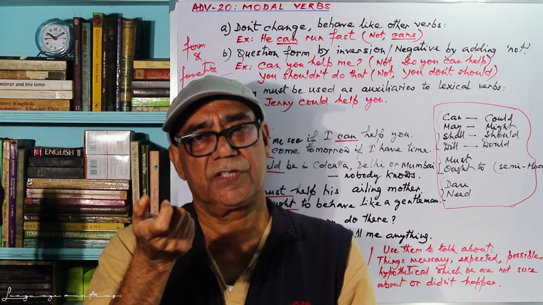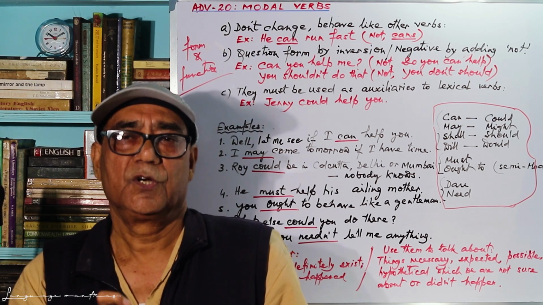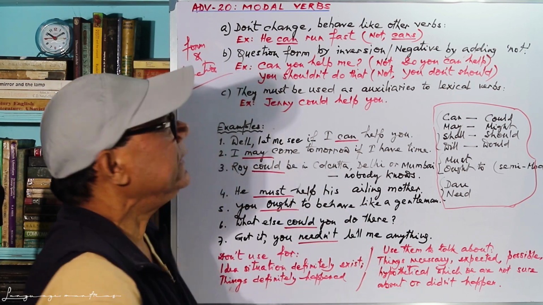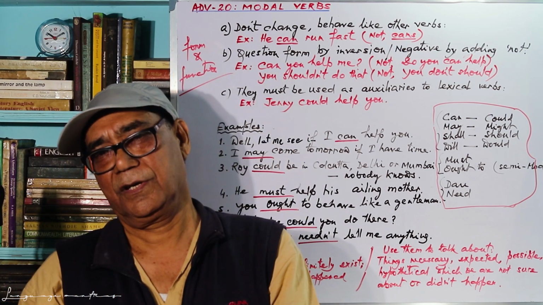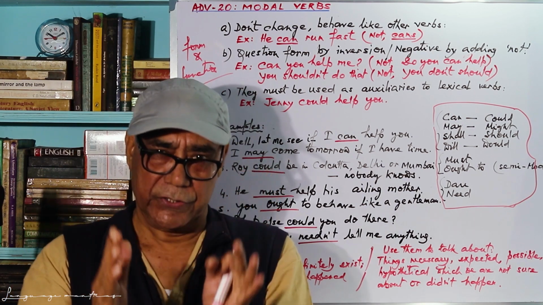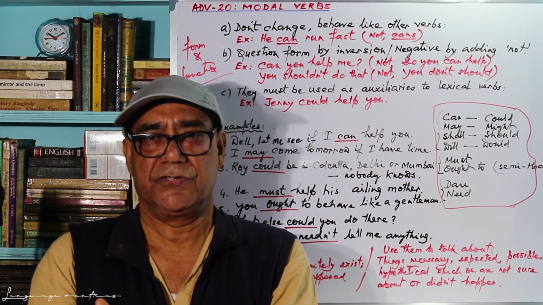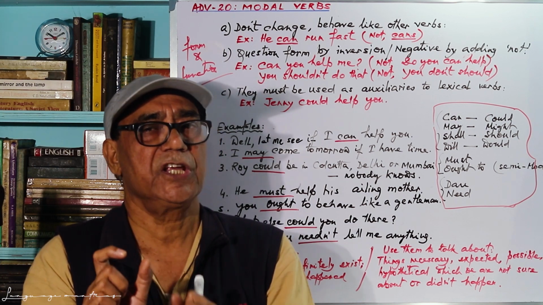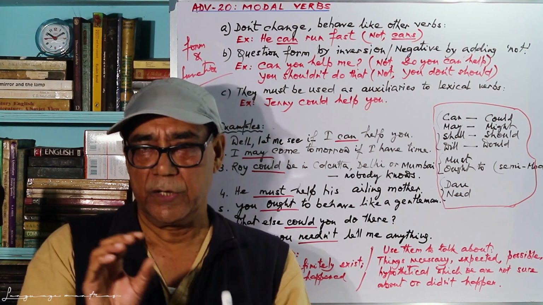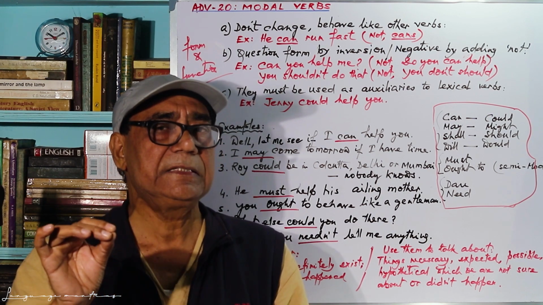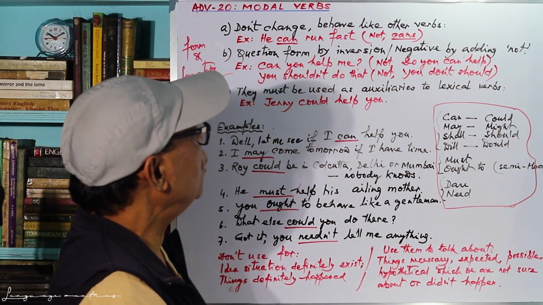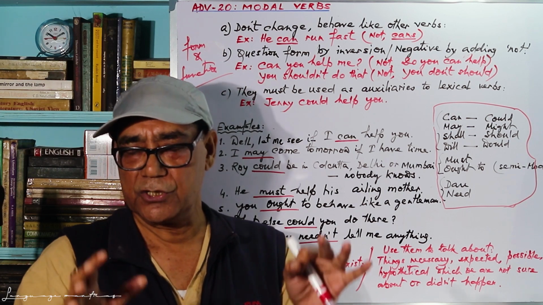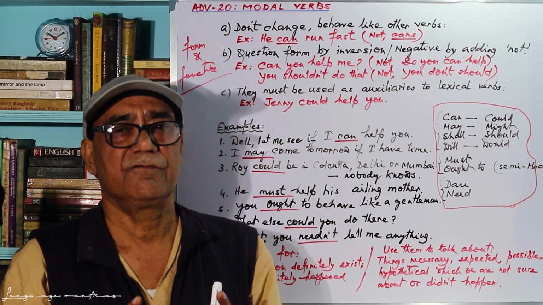In the present tense, third person singular number, we always use S. In that case, it should have been he cans run fast. No. Can is always can. It cannot be changed. This is the characteristic of this modal verb. While conjugating, can always remains can. So it is not that you can say he cans run fast. Never. It is always he can run fast.